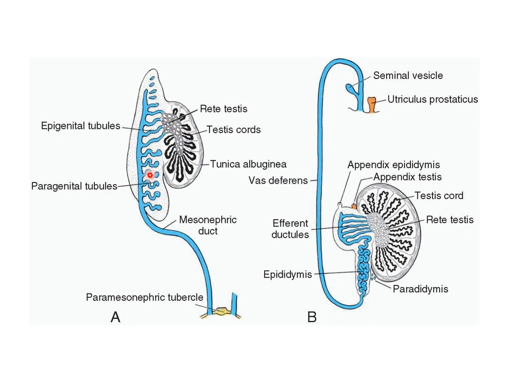Under the influence of testosterone, the epigenital tubules unite with the cords of the future rete testis, and therefore these tubules are called ductuli efferentes or efferent ductules. The entire group of paragenital tubules is functionless and does not join the rete testis. These tubules regress but do not disappear completely, and their remnant is called paradidymis.